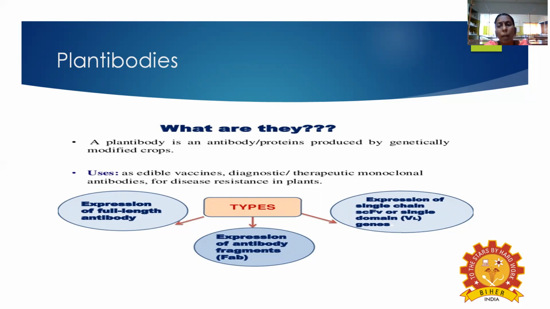So this is how it is applicable in human beings. Now how can it be carried out in plants? Plants also have pathogens, which are foreign substances. When a pathogen enters the body, it is called the antigen. Once a pathogen enters, the plant itself automatically undergoes a defense mechanism, the production of antibodies, which are called plantibodies. The plantibodies are proteins, produced by genetically modified crops.